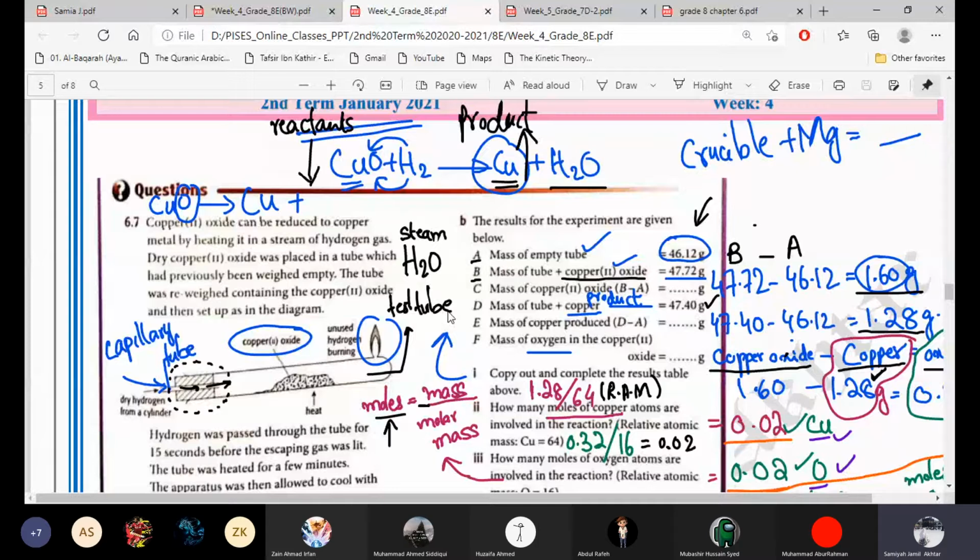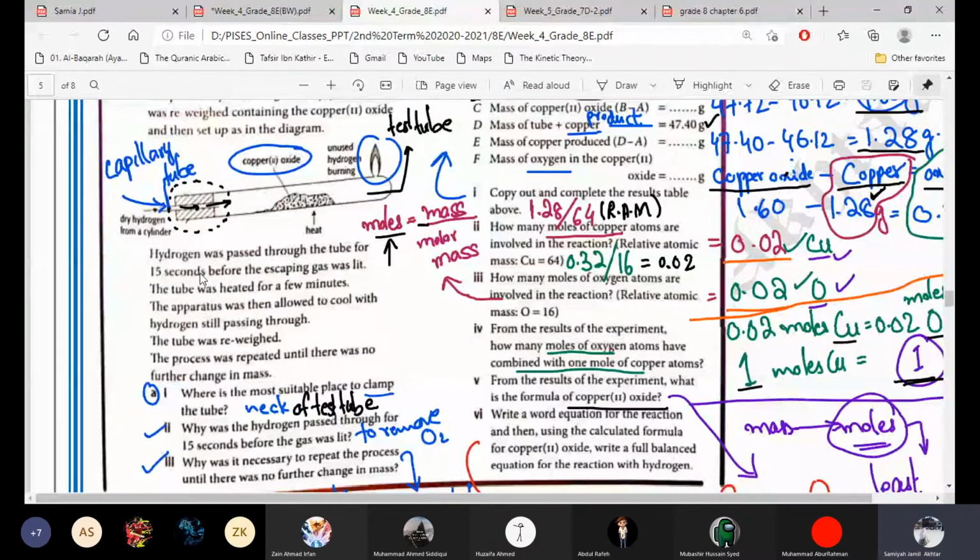Hydrogen was passed through the tube for 15 seconds before the escaping gas was lit. Escaping gas is hydrogen. So hydrogen enters into the test tube, it reduces copper, and the extra hydrogen just goes out. The tube was heated for a few minutes. The apparatus was then allowed to cool with hydrogen still passing through. The tube was reweighed. The process was repeated until there was no further change in mass.